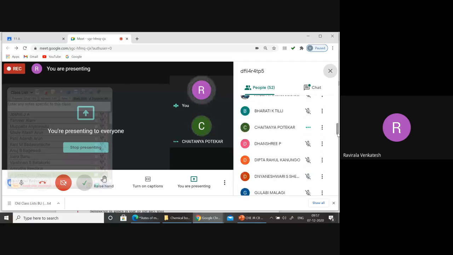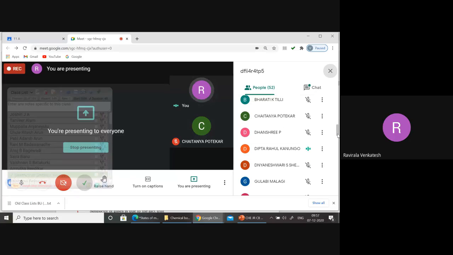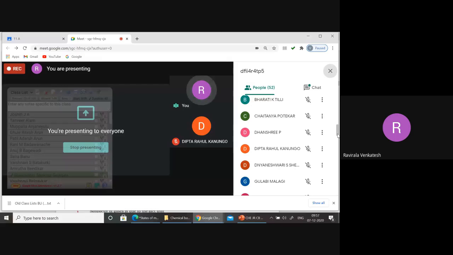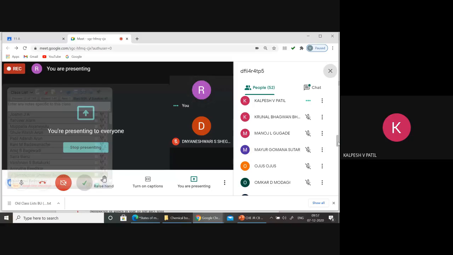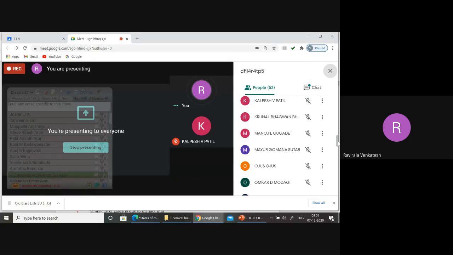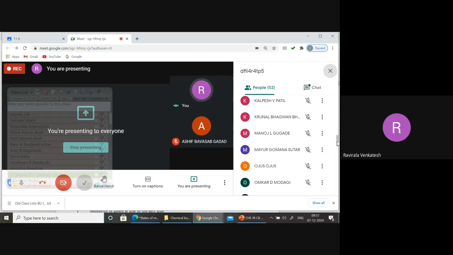Present, sir. Jnaneshwari. Present, sir. Gulabi. Kalpesh. Present, sir. Krunal. Present, sir. Manoj. Present, sir. Mayur. Present, sir. Ojas. Present, sir. Ashif. Present, sir.